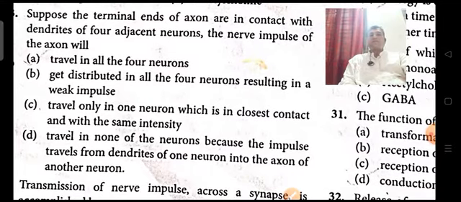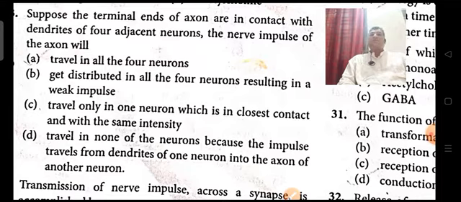The nerve impulse of the axon will travel in all the four directions, get distributed in all the four neurons, resulting in a weak impulse. So here the nerve terminal ends of an axon contact with the dendrites of four adjacent neurons.